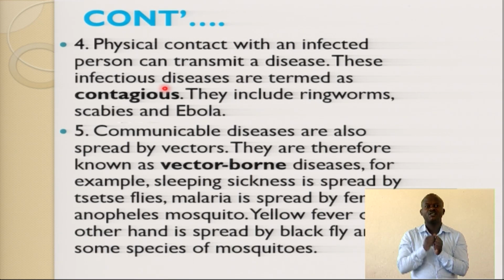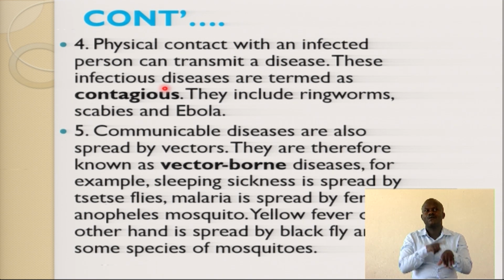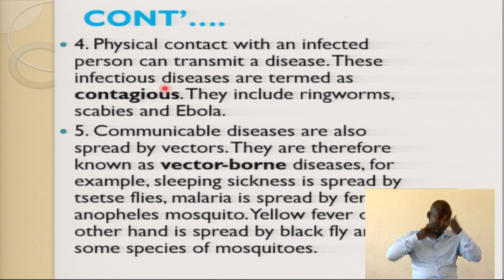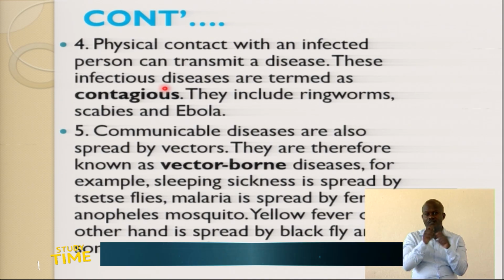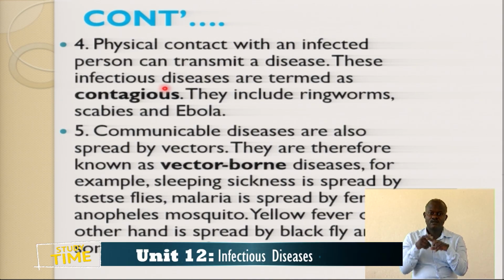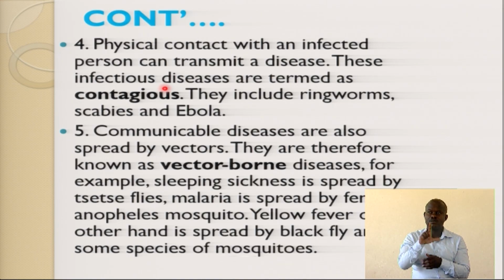So physical contact with an infected person can transmit disease. These infectious diseases are described as contagious. We have maybe had a chance of not suffering from Ebola, because the government tried very many strategies to prevent it. But when we talk about Ebola, it's a contagious disease. It can be spread from one person to another very easily.